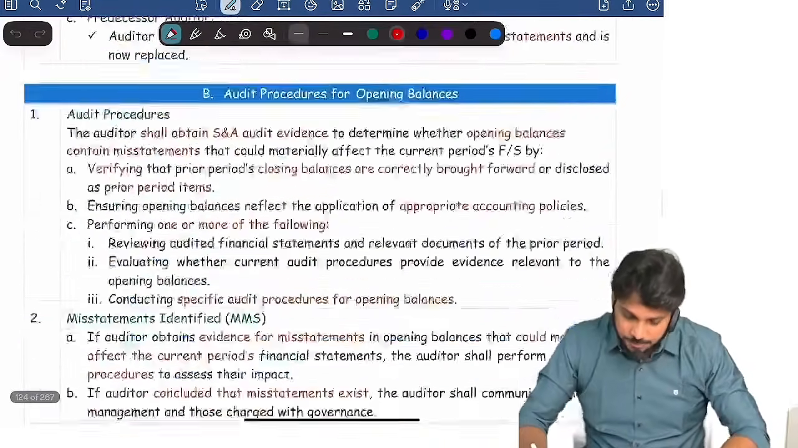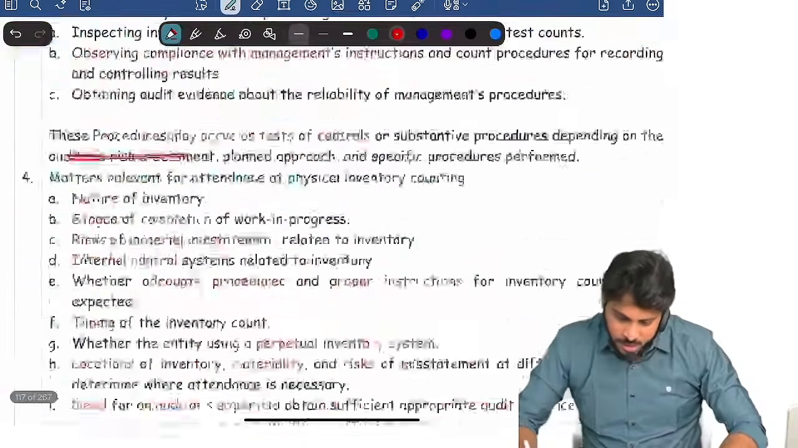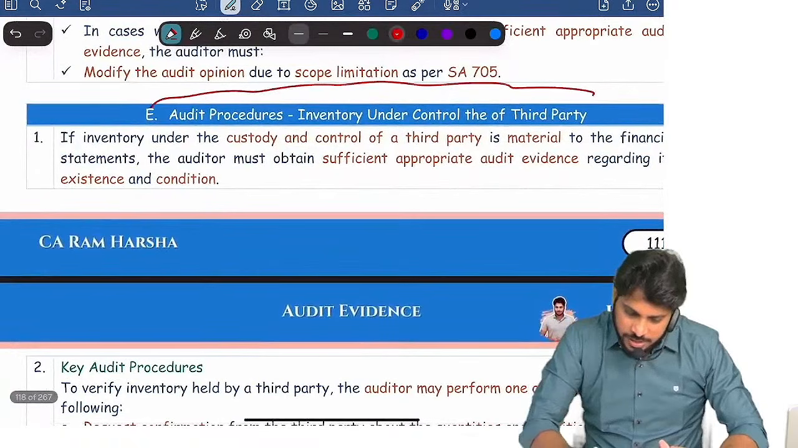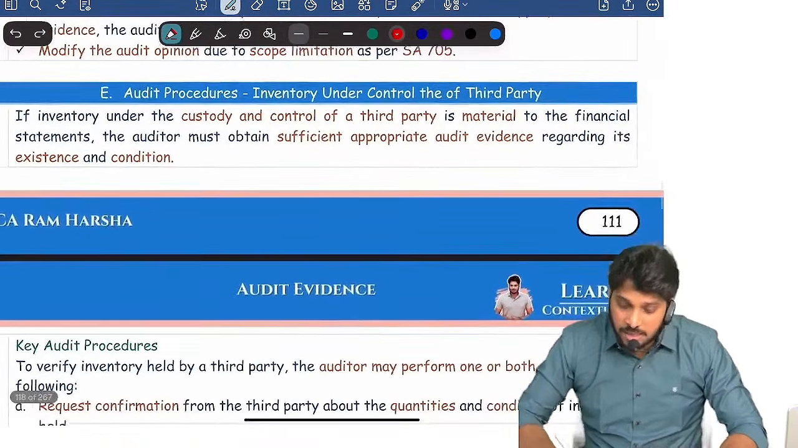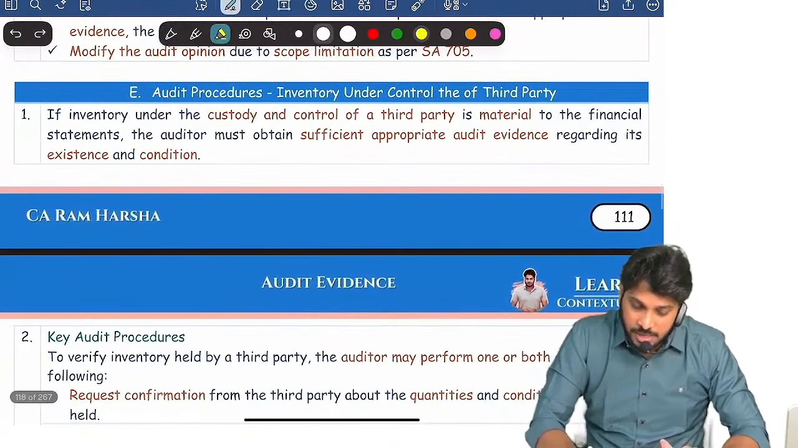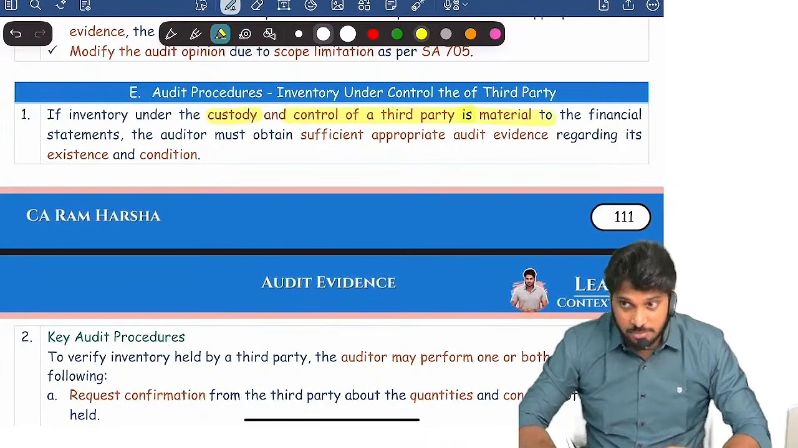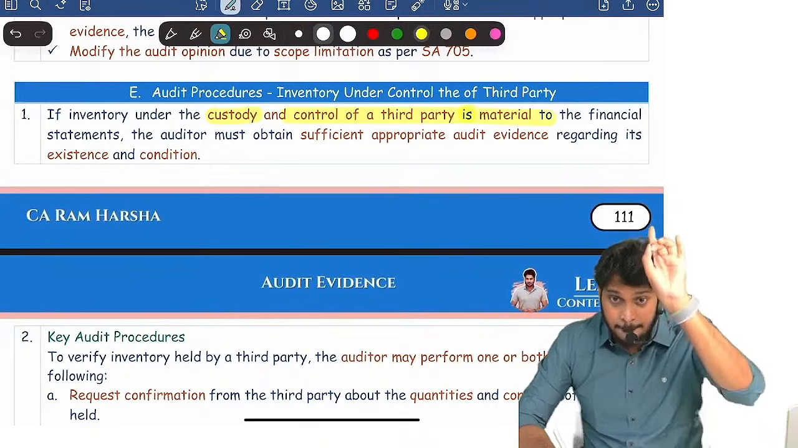Look at this revision material. If the inventory is under the custody and control of a third party, which is material to the financials, remember, we should obtain evidence only when it is material to the financials.